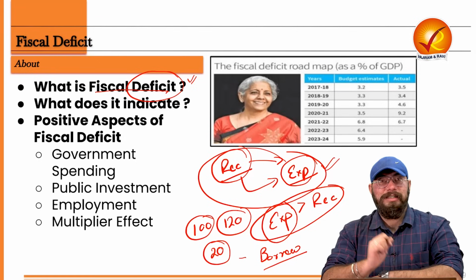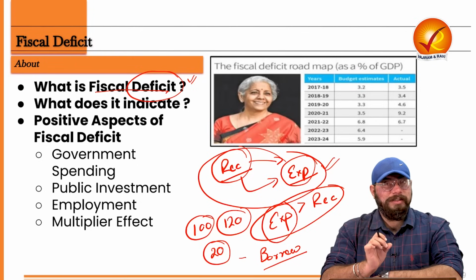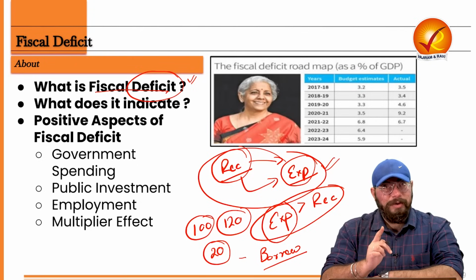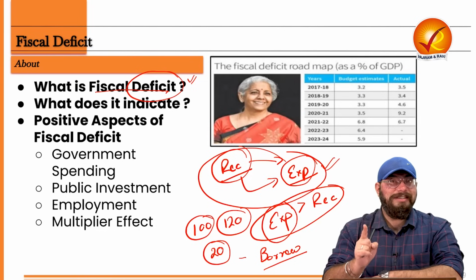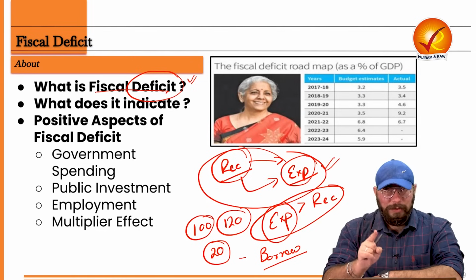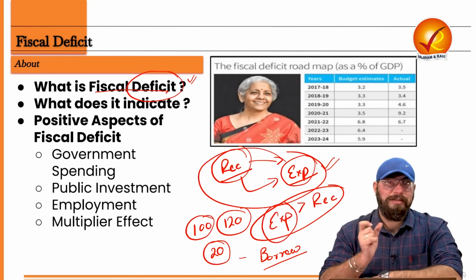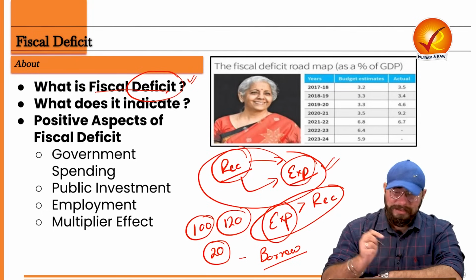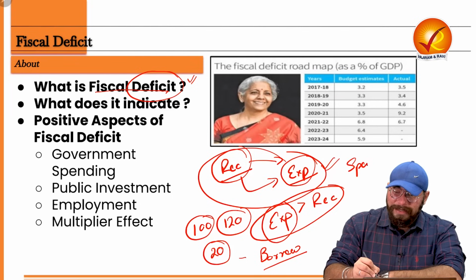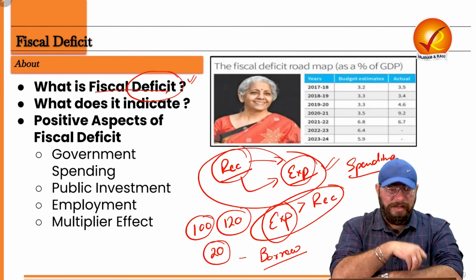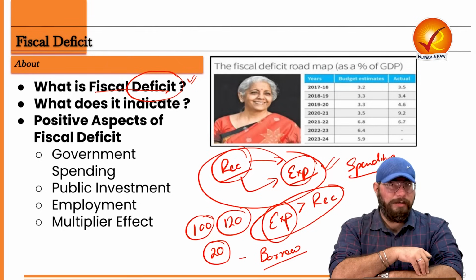Now, why the term fiscal deficit? Whenever you hear the term fiscal, it means we are talking about the financial resources of the government. Whenever you hear the term monetary, we are talking about the financial resources of the central bank of the country, that means of the RBI. So fiscal deficit means a deficit of the government's financial resources, that is, the government is spending more than what it is receiving as receipts. I hope this fiscal deficit is very, very clear to all of you.